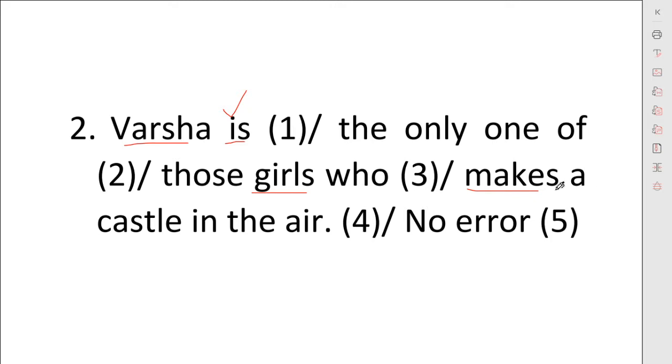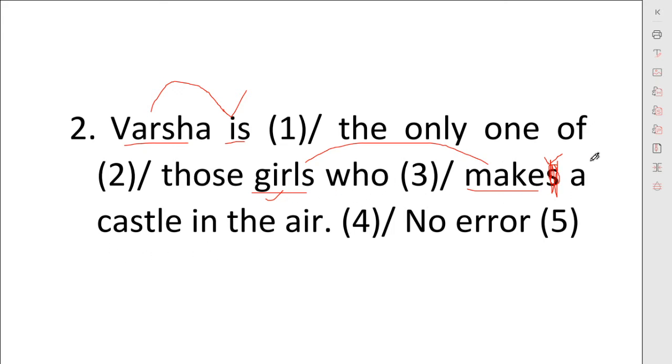We know that we apply s or es in a sentence having a singular noun, but here we have girls. I have already told you, first noun first verb, second noun second verb, so here there will be no s, only "make": those girls who make a castle in the air.